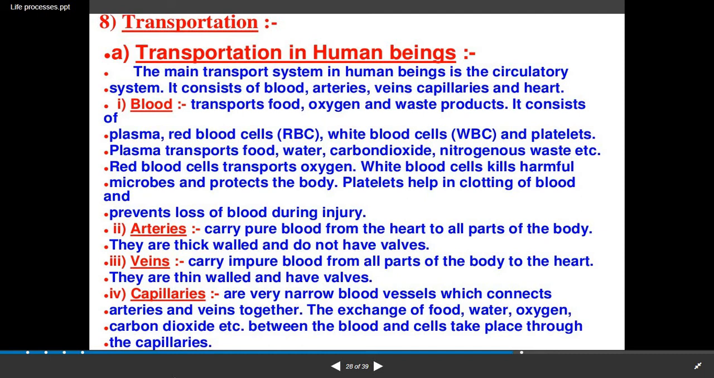Next is capillaries. They are very narrow blood vessels which connect arteries and veins together. The exchange of food, water, oxygen, carbon dioxide, etc. between blood and cells takes place through these capillaries. So I hope students this part is clear to you. First we have seen what is plasma, what are the functions of the plasma, what are the functions of the cellular portion of the blood, that is RBC, WBC, platelets, and what are the functions of arteries, veins and capillaries.